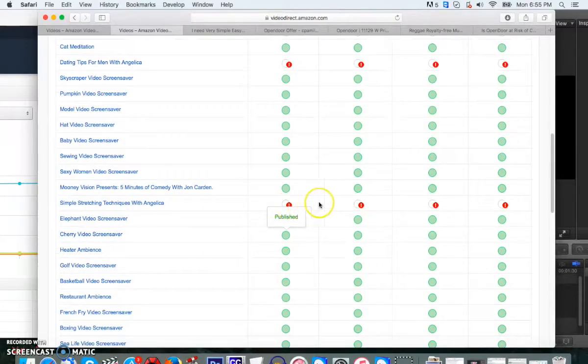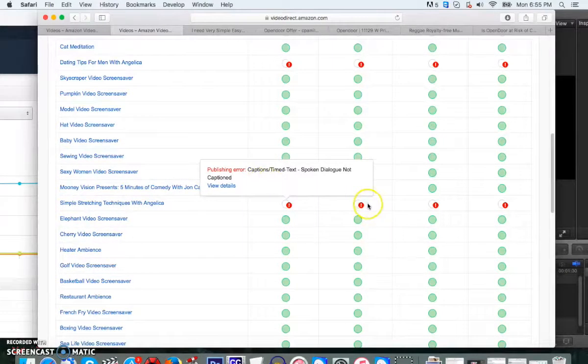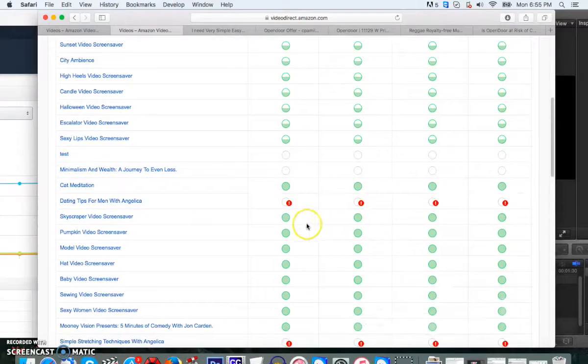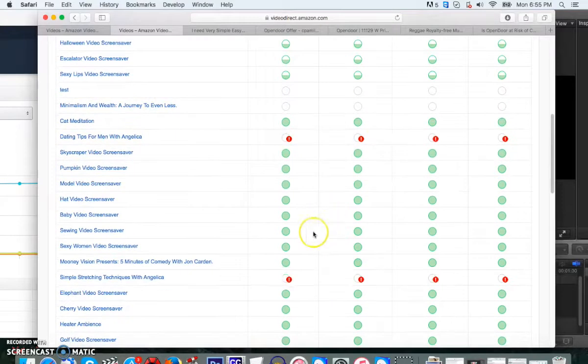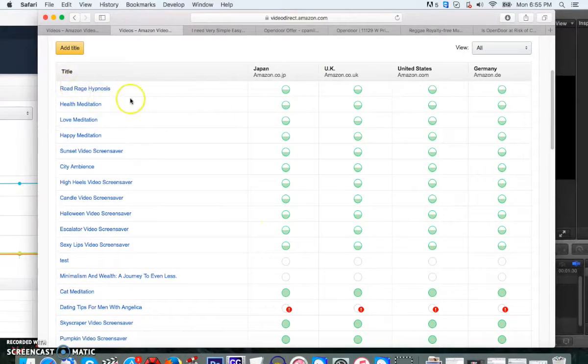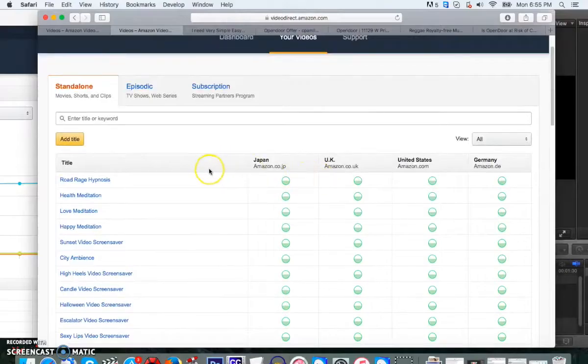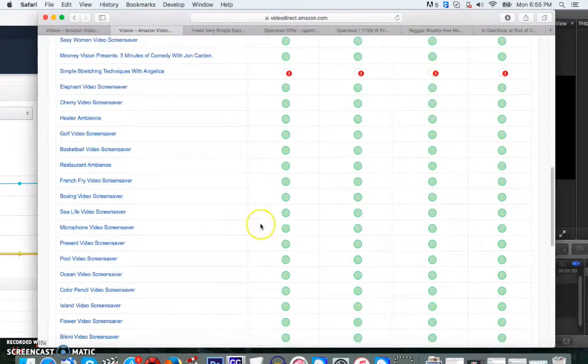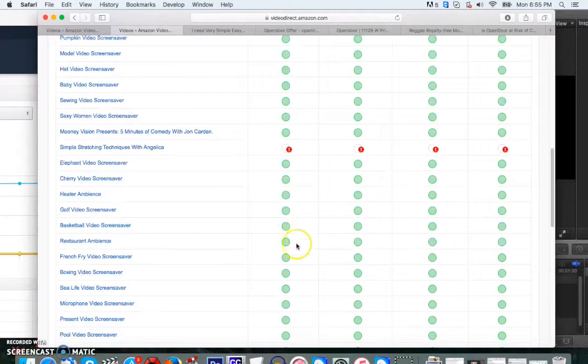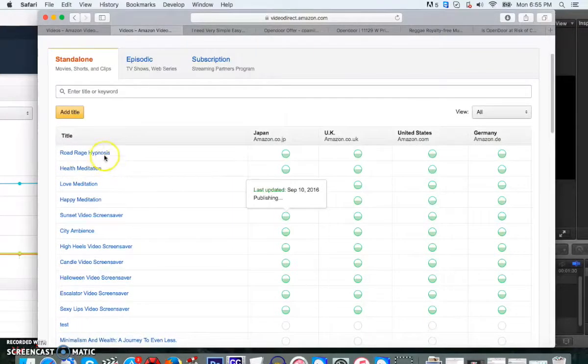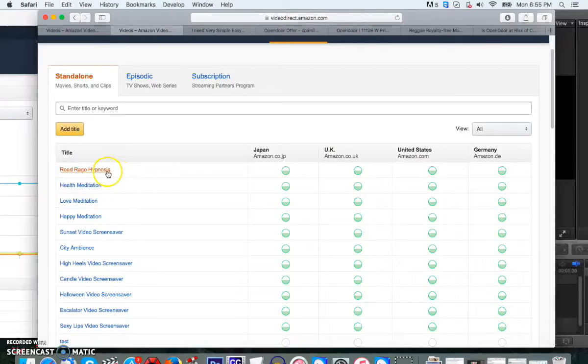Now, if they turn red like this, see this publishing error, that means something's wrong that you have to fix. Like it could have been the assets. And I'm here to help you guys. If there's any problem you get stuck on, I'll check to see where you messed up. But hopefully it goes to green and the circle totally fills with green for all the countries and your job would be complete.